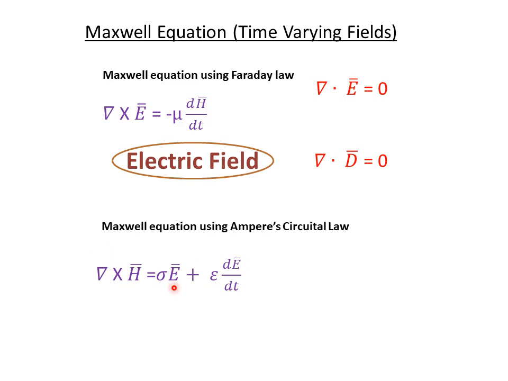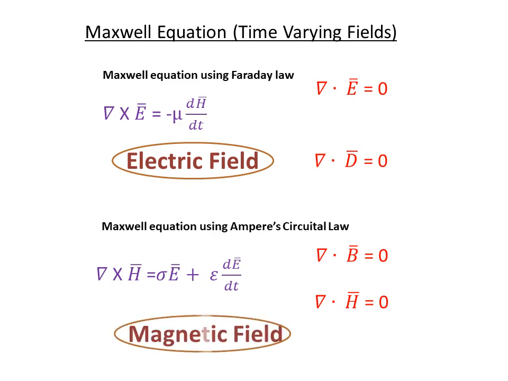Here also, del cross H should not be 0, otherwise the whole term will be 0 and the condition would not be satisfied. So we assume del dot B vector equals 0 and del dot H vector equals 0. And we know B vector equals mu times H vector. That is for the magnetic field.